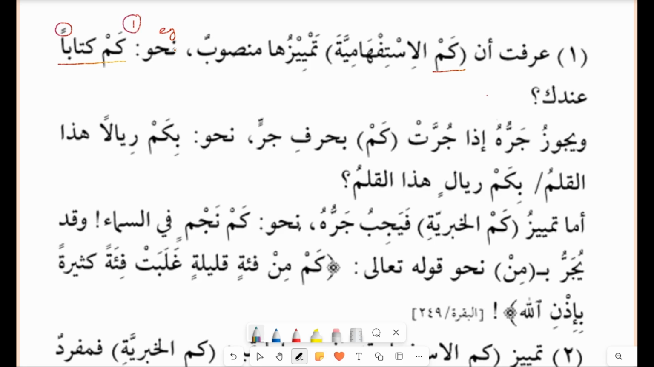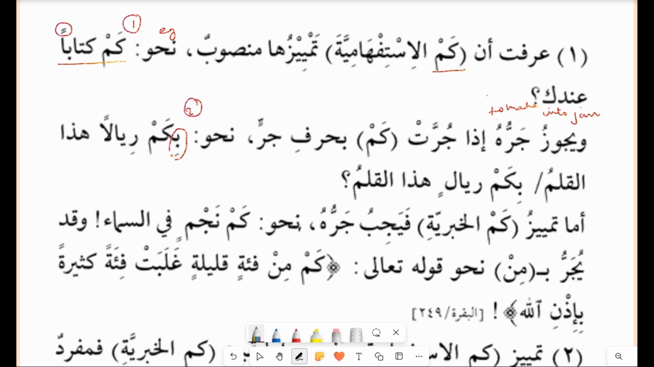Now let's see another example. Wa yajuzu jarruhu idha jurra. Now jarruhu means to make it into jar case, into jar position. So how do you make it into jar position? How does it make the noun into jar? Idha jarrat kam bi-harf jarr. Now when it comes with a harf jar, for example, here is the second example.